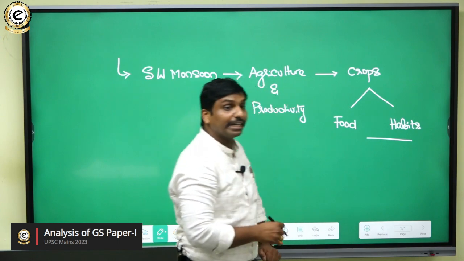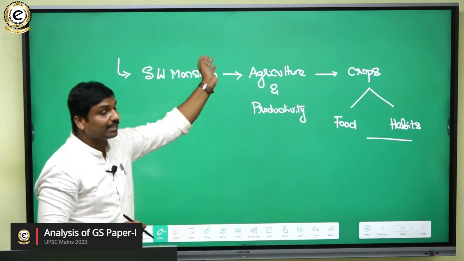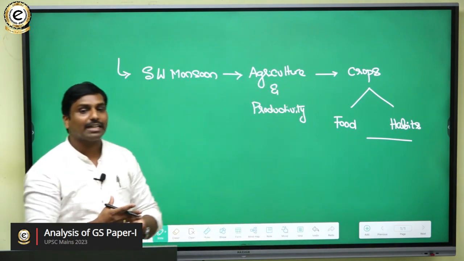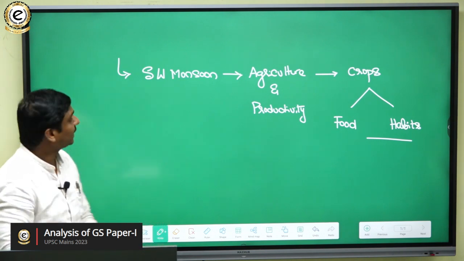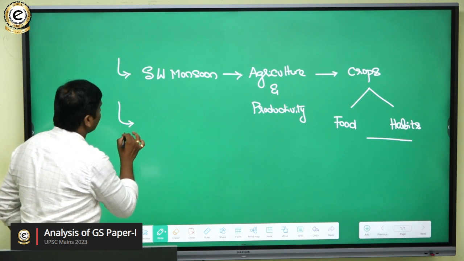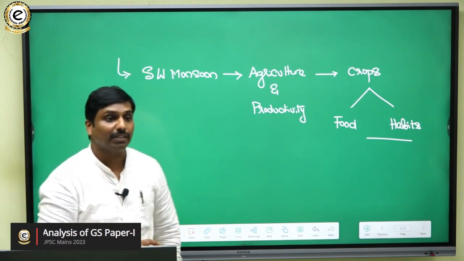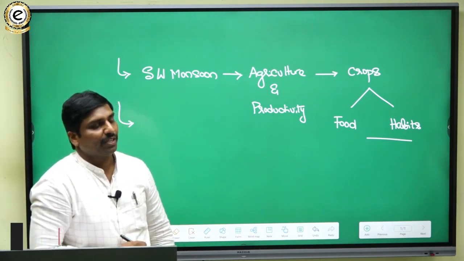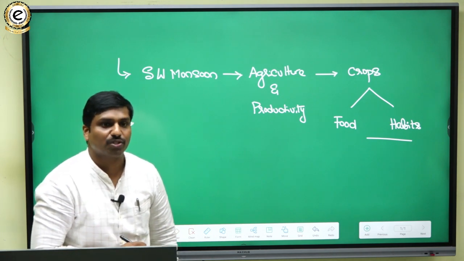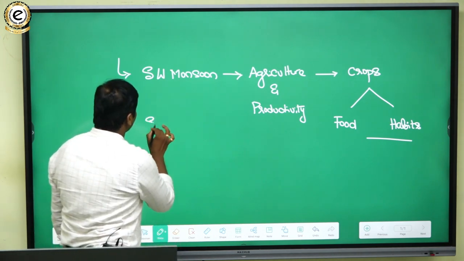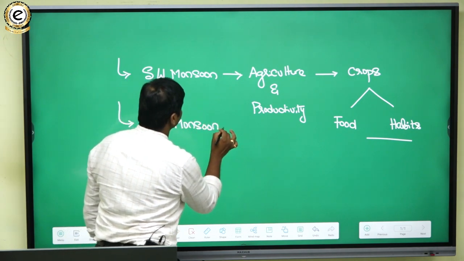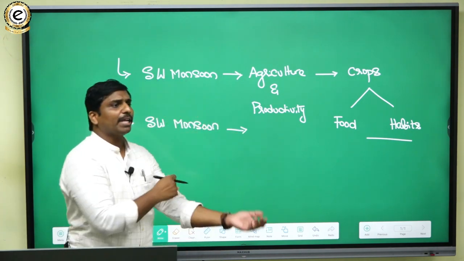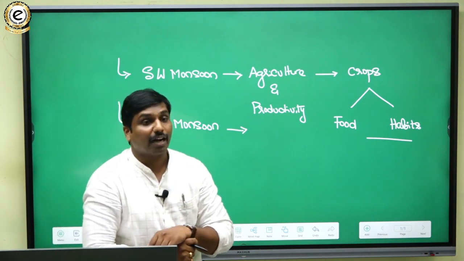So that's how you can interlink the southwest monsoons with the food. Food is one type of cultural aspect. So that is one thing. And then we also have to interlink the southwest monsoons with respect to the art forms. We have to highlight the art forms. So you can say southwest monsoons, again, are responsible for the peculiar presence of art forms.